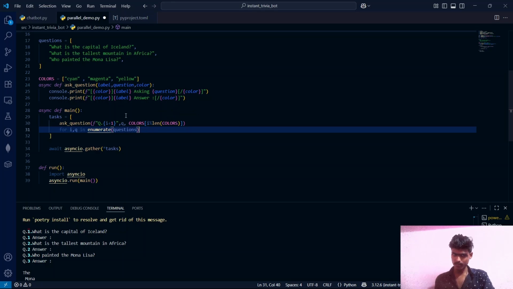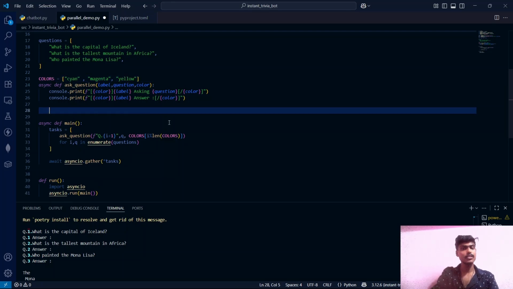If the index is 0, we are doing a modulo operation with the length of the colors list. Here the length of the list is 3, and 0 divided by 3 gives the remainder 0 itself. So for the first iteration the color will be cyan. That means for our first question, the question and answer will be printed in this color, and the second question, second answer will be printed in this color. The third question, third answer will be printed in this color.